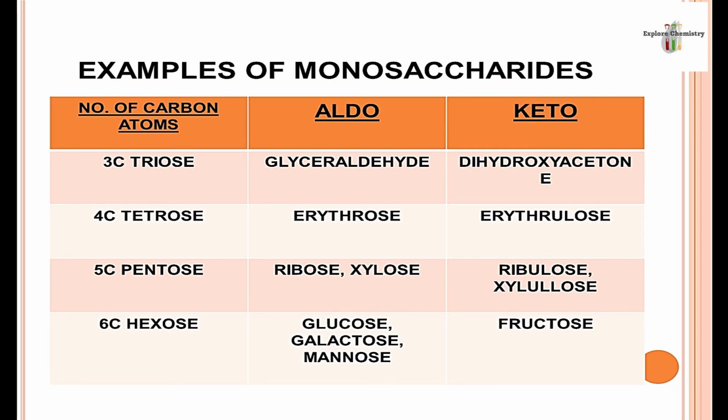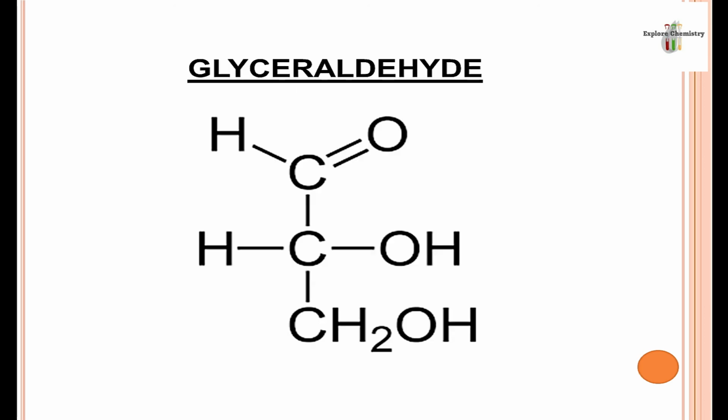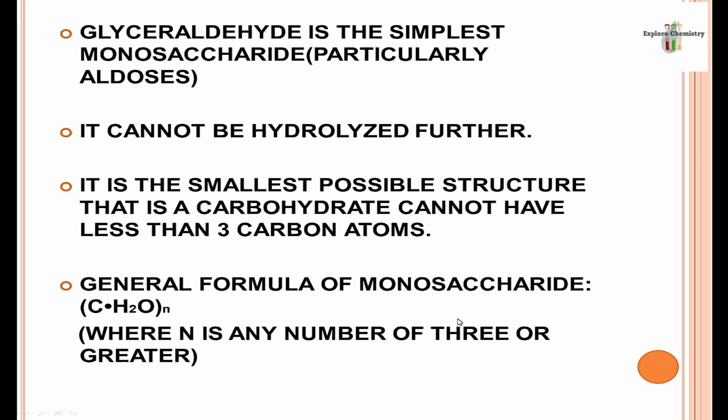These are some examples of monosaccharides according to their number of carbon atoms. You can note down these examples for your knowledge. This one is glyceraldehyde. This is the simplest carbohydrate because it contains only 3 carbon atoms, 2 OH groups and 1 carbonyl functional group. It is the simplest carbohydrate and it cannot be hydrolyzed further. It is the smallest possible structure, that is, a carbohydrate cannot have fewer than 3 carbon atoms.